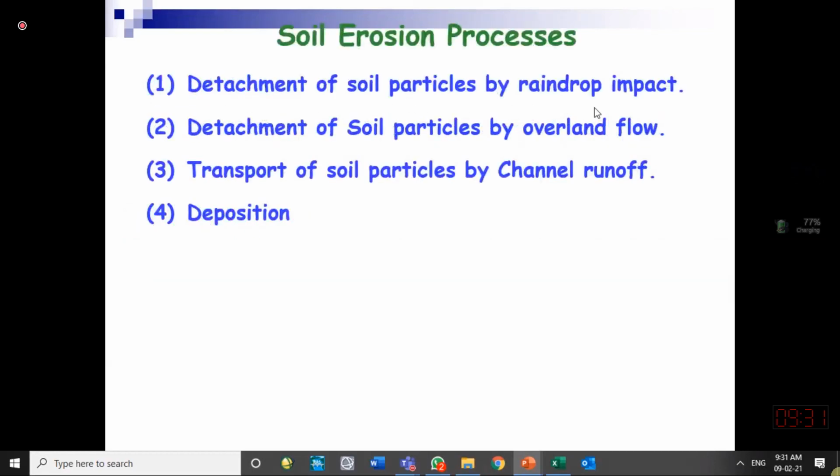First the soil particles detach because of the raindrops, then detachment also occurs because of the overland flow. Transport occurs because of the overland flow and the channel runoff. It is not only detachment and transport. At certain locations, water speed reduces, or flow reduces, and the water cannot carry the transported sediment, and water deposits sediment over there.